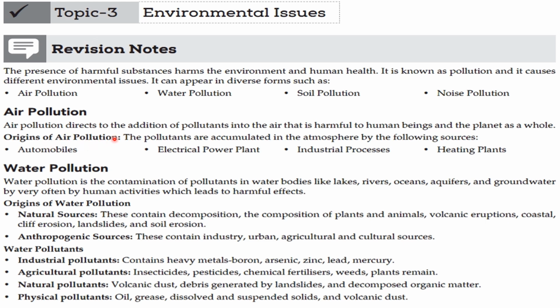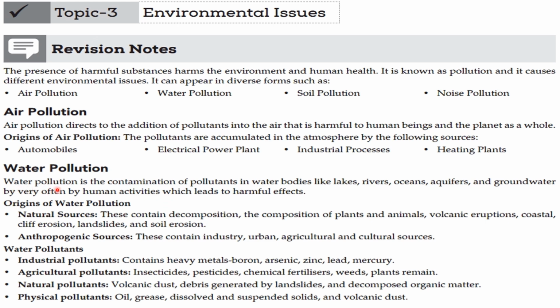Air pollution refers to the addition of pollution into the air that harms human beings and the planet as a whole. Origins of air pollution: the air pollution accumulated in the atmosphere comes from the following sources: automobile, electrical power plant, industrial process, heating plant.